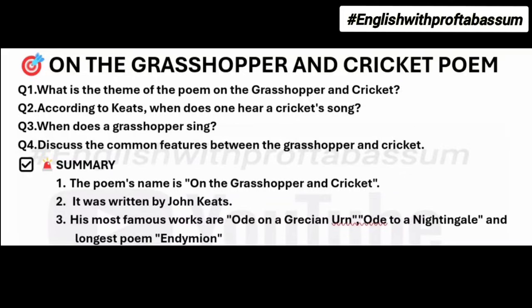So his most famous works are: first one, Ode on a Grecian Urn. Ode means a poem praising something. Here Grecian urn means a Greek vase. So this poem is about praising a Greek vase. Then the second famous work is Ode to a Nightingale, means a poem praising the bird nightingale, who sings very sweetly. His third famous work is Endymion, wherein a shepherd prince falls in love with a moon goddess.